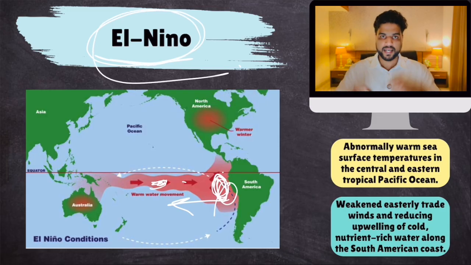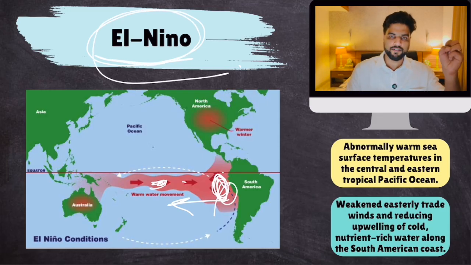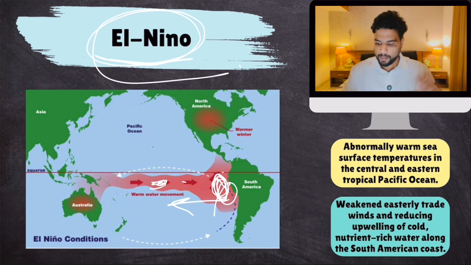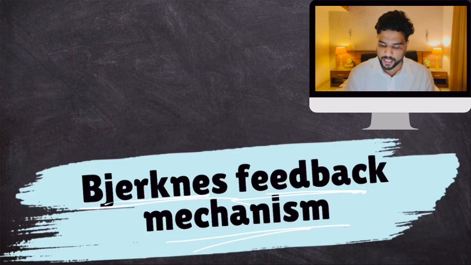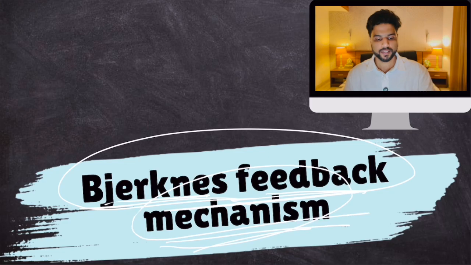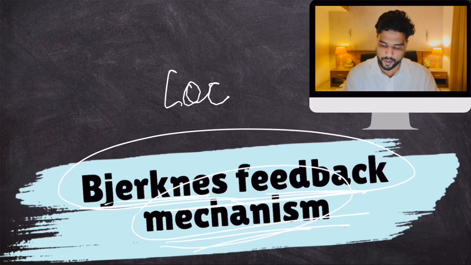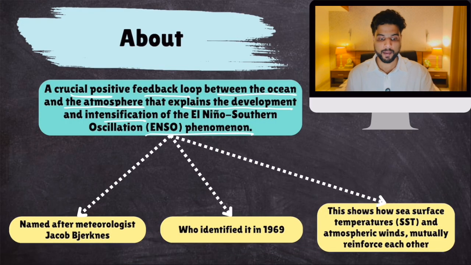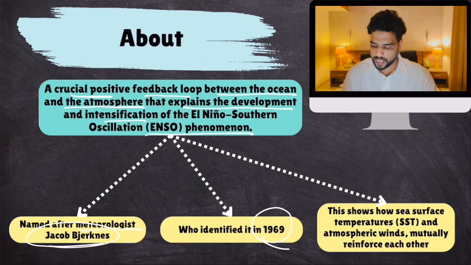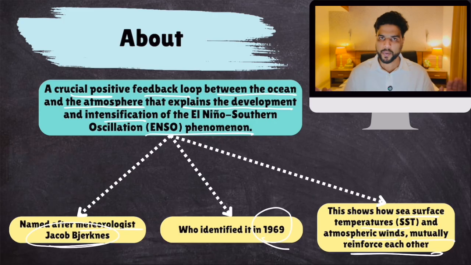This feedback mechanism, that cold water, strong trade winds, again colder water, this feedback loop is known as Bjerknes feedback loop or Bjerknes feedback mechanism. Remember this. It is named after meteorologist Jacob Bjerknes, who discovered this in 1969. This shows how sea surface temperature and atmospheric winds mutually reinforce each other. Clear? Simple? So that is Bjerknes feedback mechanism.